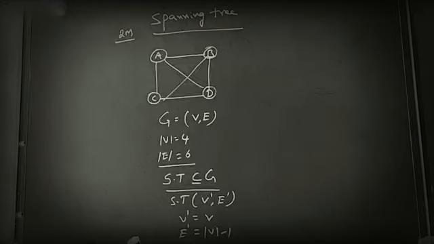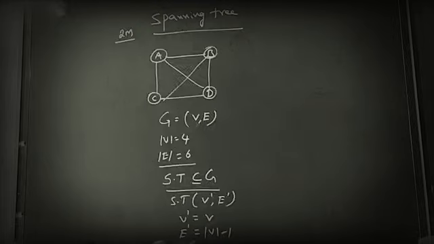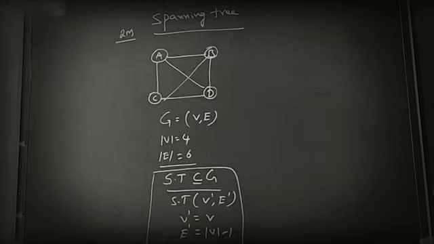Okay, how many vertices? 4 minus 1. So the final edges differ. Here the edge count is 6. Now the final edge count becomes number of vertices minus 1. So that is the formal definition of the spanning tree.